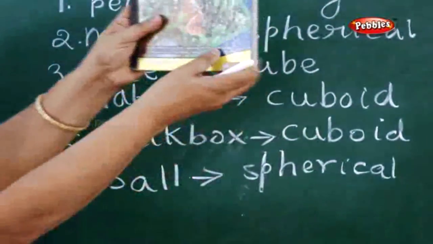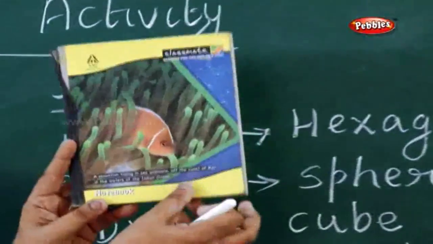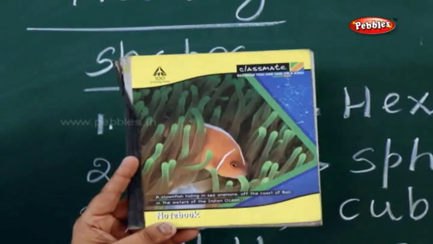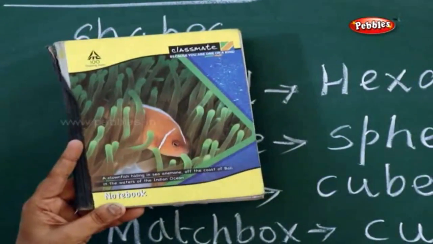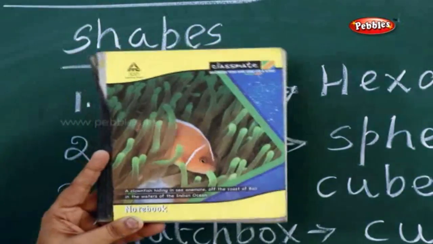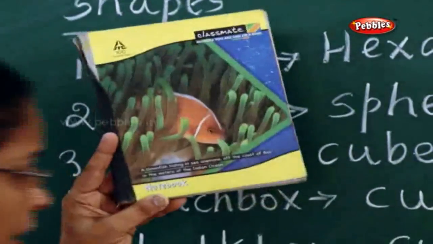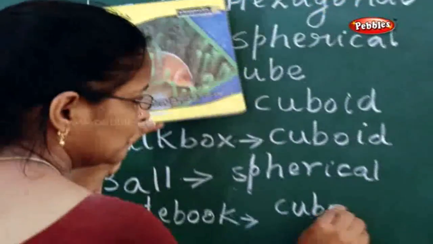Okay, now next one. What is this? You write in this. Am I right or not? This is a notebook. Can you tell me what shape it is? It is a cuboid.